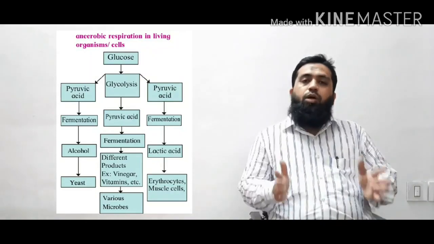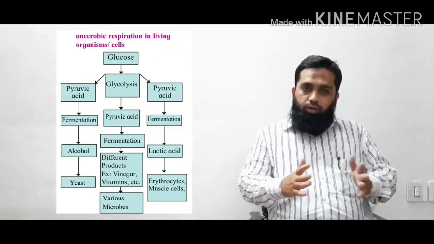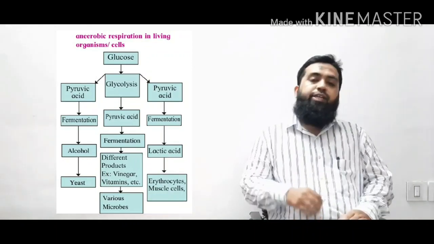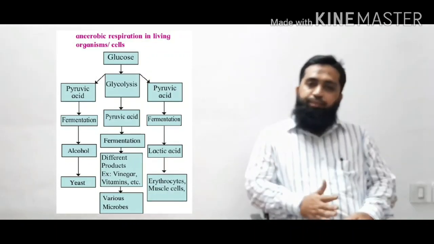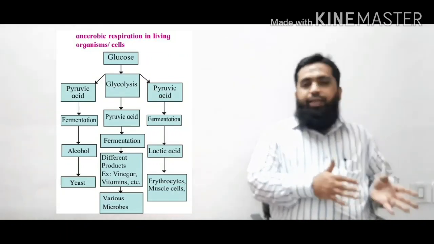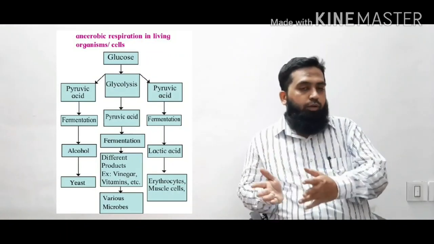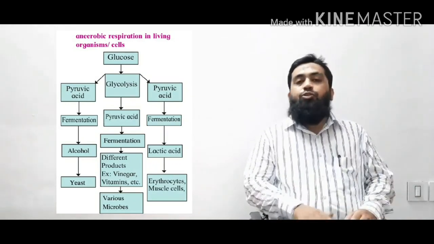So this is how carbohydrate gets broken down or oxidized and releases energy in our body in the form of ATP molecules in the presence of oxygen, and in the absence of oxygen there is a formation of alcohol or other organic molecules. So here we have finished the first nutrient, carbohydrate: how carbohydrate is synthesized, how it gets oxidized in the body in the form of glucose, and how we get energy. I hope you have understood the first topic of this chapter, that is, energy formation in living organisms.